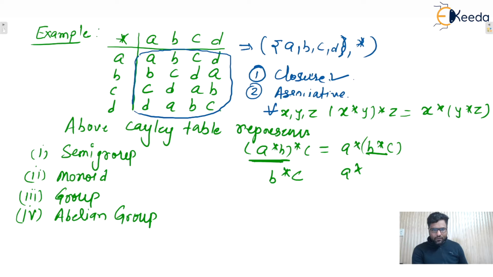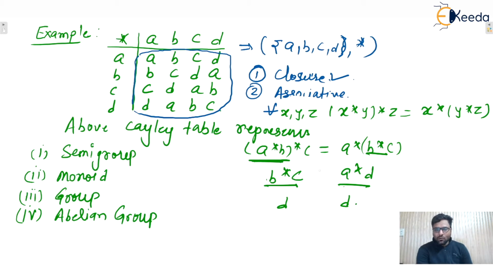B star C is what? We can say that D. You can see in the table A star D. Now B star C is what? In the table you can see B star C is D, and A star D is what? Also D. Yes, so you can see LHS equals RHS. So guys, you can see that it is associative.